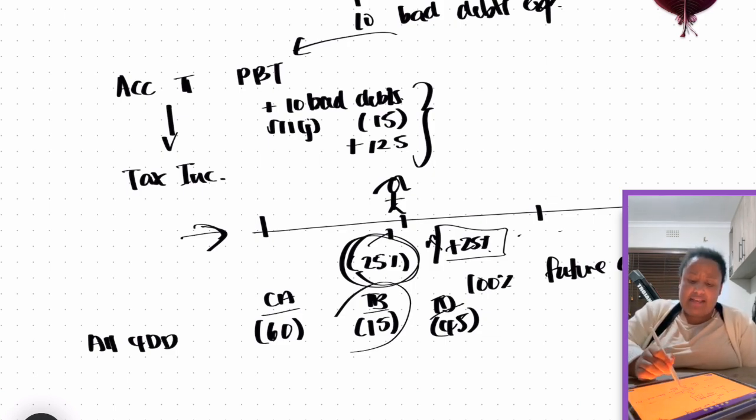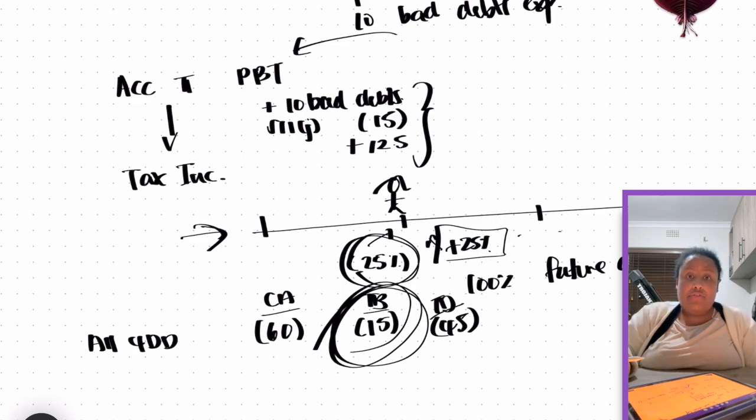Now, just think about this again for a minute, this 15 over here. When we think about a tax base, we say that it is the amount attributed to an asset or liability for tax purposes. Meaning, if the tax authority were to prepare your statement of financial position, what do they think your allowance for doubtful debts is?